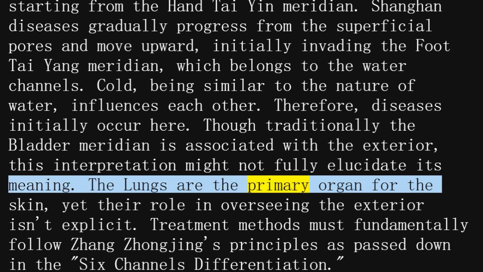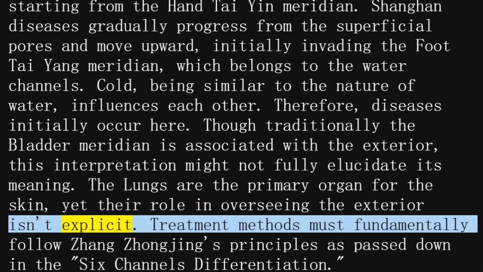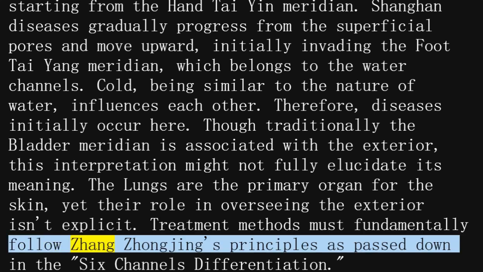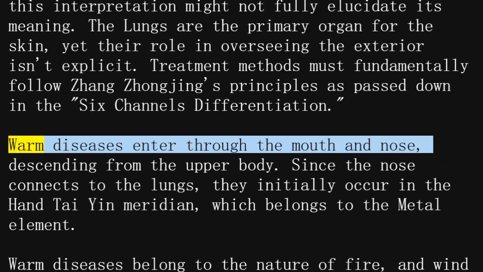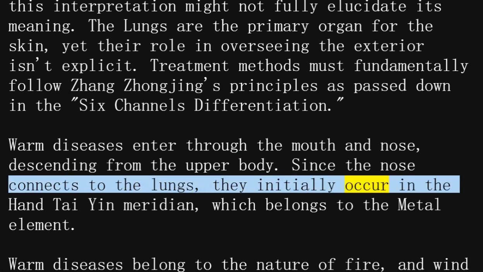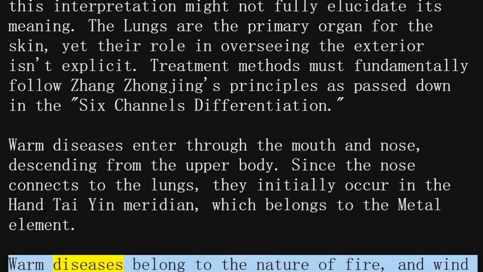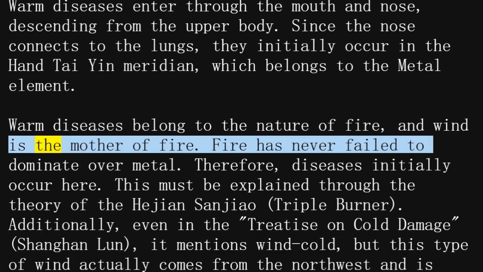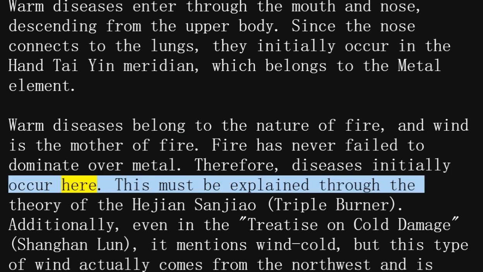The lungs are the primary organ for the skin, yet their role in overseeing the exterior isn't explicit. Treatment methods must fundamentally follow Zhongzhongjing's principles as passed down in the 6 channels differentiation. Warm diseases enter through the mouth and nose, descending from the upper body. Since the nose connects to the lungs, they initially occur in the Hand-Tai-Yin meridian, which belongs to the metal element. Warm diseases belong to the nature of fire, and wind is the mother of fire. Fire has never failed to dominate over metal. Therefore, diseases initially occur here.